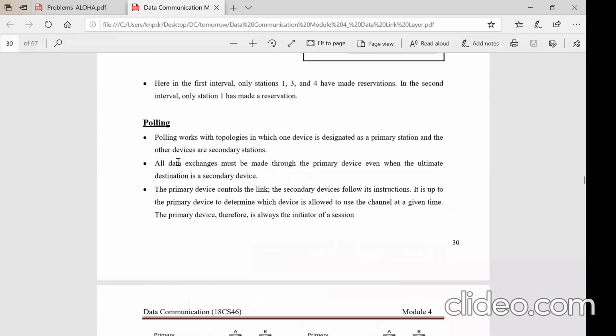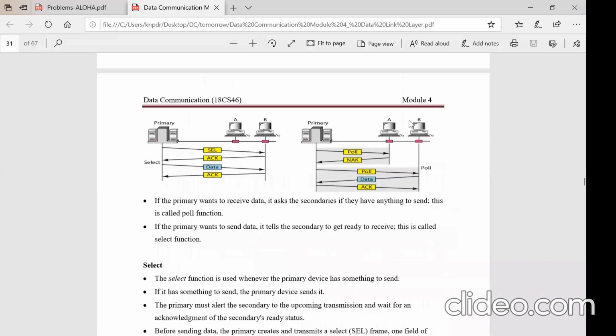In polling, one of the stations will be the primary, the controller, and all remaining stations will be secondary, under the control of the primary. Here there are 2 secondaries and 1 primary, and it will operate in 2 methodologies. If the primary wants to send the data, secondaries will become the receivers. If the primary has got data to send, it can select the secondaries and send the data.